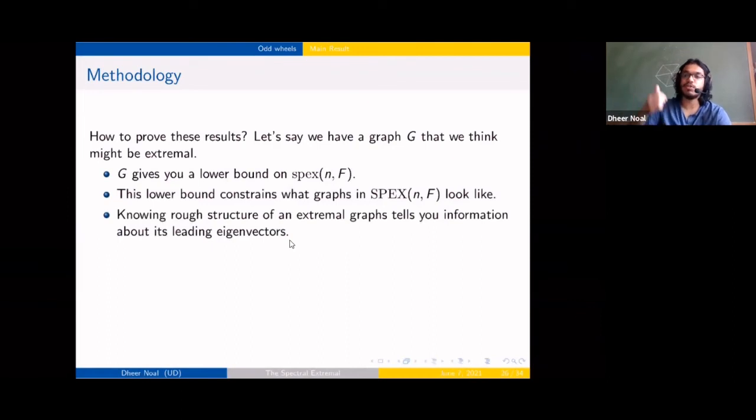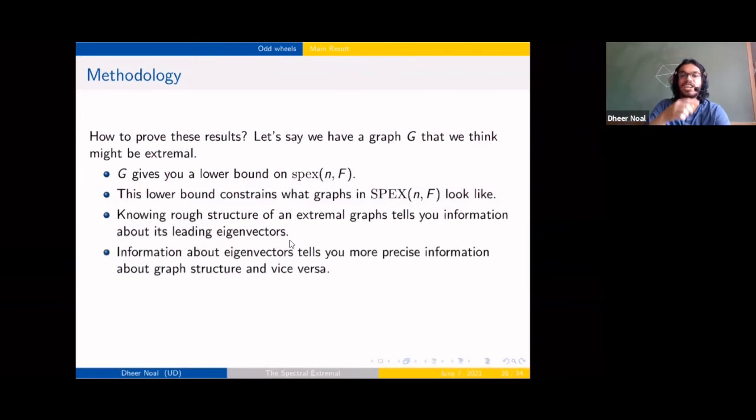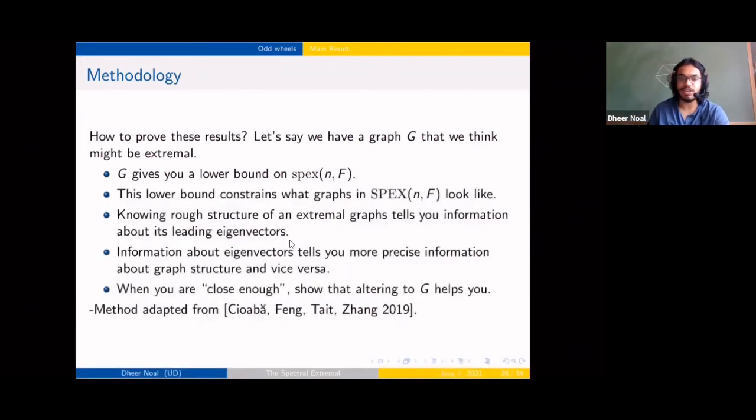And then once you get information about your leading eigenvector, you can go back and get a better, more precise approximation for your extremal graph. Then again, this better approximation gives you better eigenvectors, and you sort of spiral into getting closer and closer to what the spectral extremal graph is going to be.